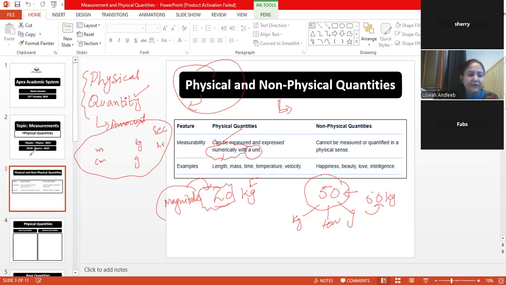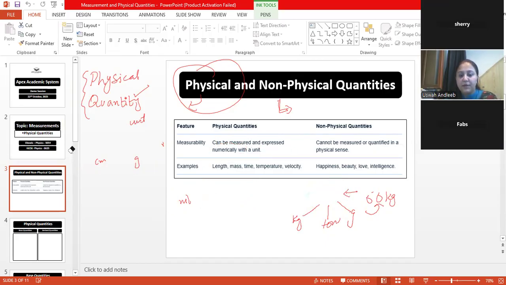Okay, got it up till here? Yes. Okay. So after that, he has also given you examples as well. Like length is measurable, mass, time, temperature, velocity, all of them are measurable, and you also utilize them while solving the numericals.